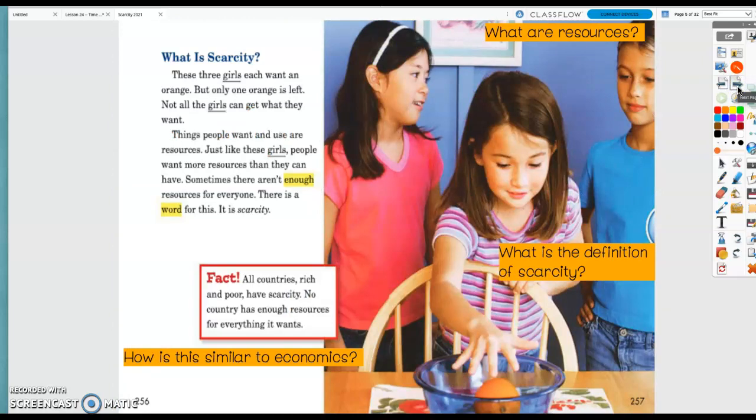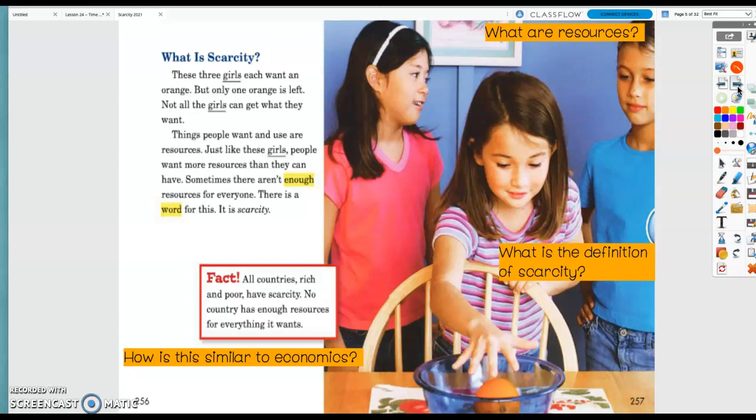All right, page 256. What is scarcity? These 3 girls each want an orange, but only 1 orange is left. Not all the girls can get what they want. Things people want and use are resources.